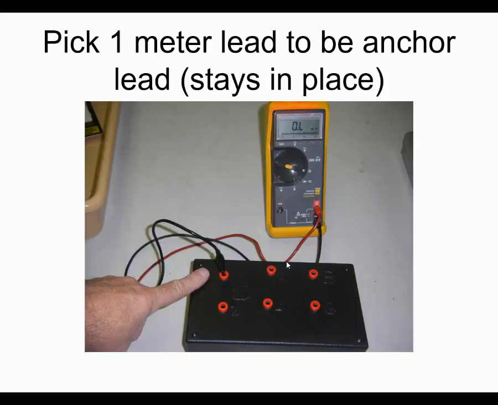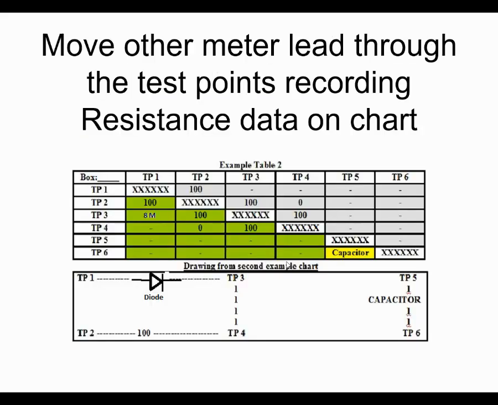So here's how you do the lab. You start by picking one of the 2 meter leads. Doesn't matter if it's the black or the red, but you've got to pick one of them that you leave in place, the anchor lead. In this particular picture, I picked the black meter lead, and it's in test point 1. The next thing I do is go 1 to 2, then 3, 4, 5, 6. And then I move that black lead to 2 and do the same thing.